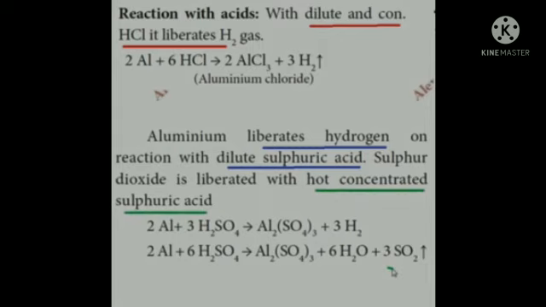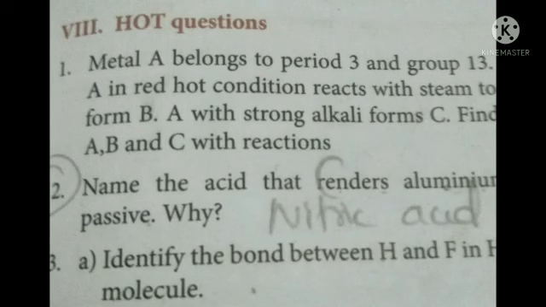Instead of forming nitrates, they form what? Oxides. They form oxides. Instead of forming aluminum nitrate, they form an oxide film, Al2O3, so that after forming Al2O3 it never reacts with nitric acid and there will be no further chemical reaction. So aluminum oxide becomes passive. That's a very important 2-mark question.